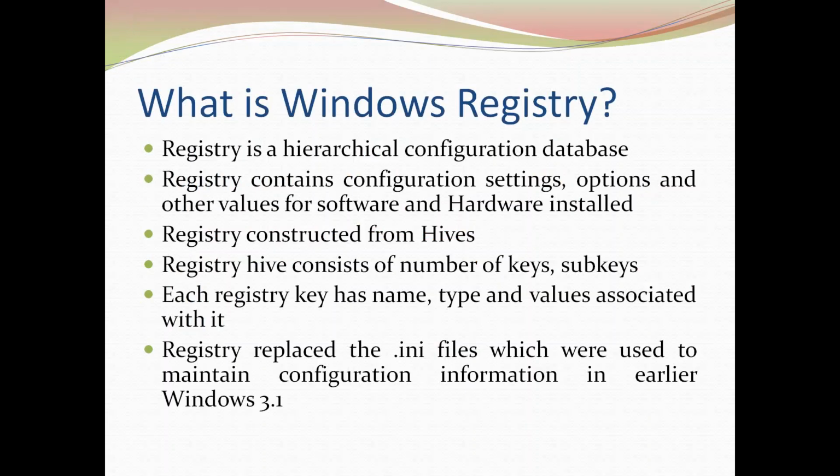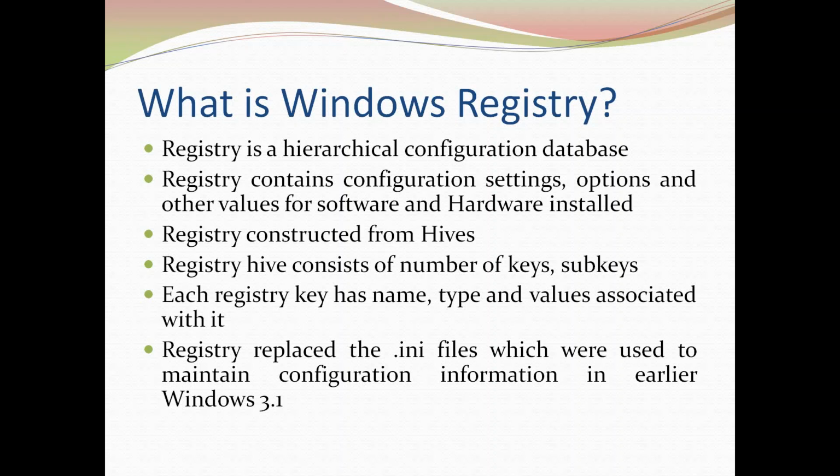To begin with, we'll discuss what the Windows registry is. The Windows registry is a hierarchical configuration database which contains the configuration settings, options and other values for software and hardware installed on the computer system. It does not just contain configuration settings about application programs, but also the configuration settings for the operating system as well.